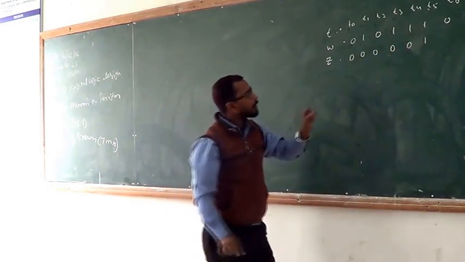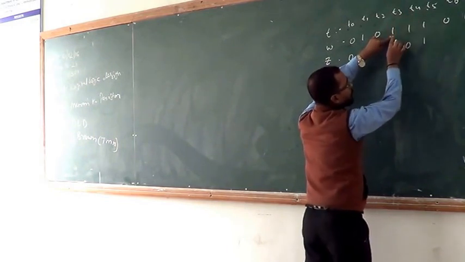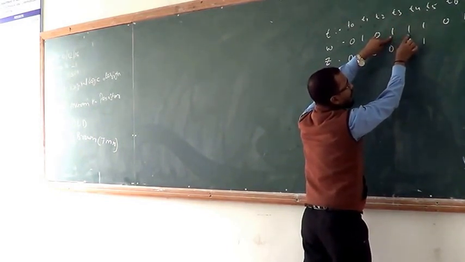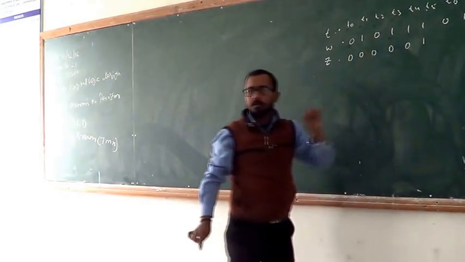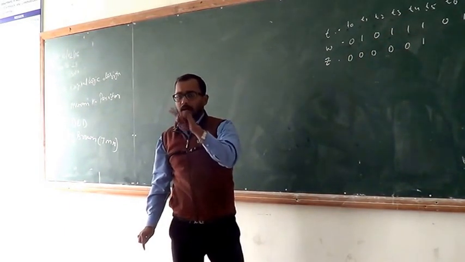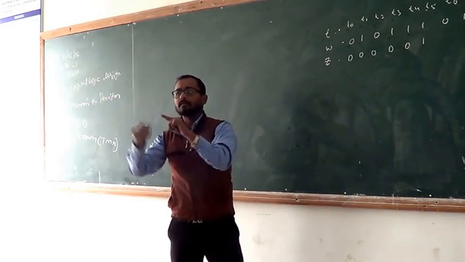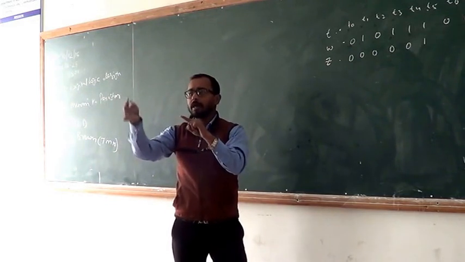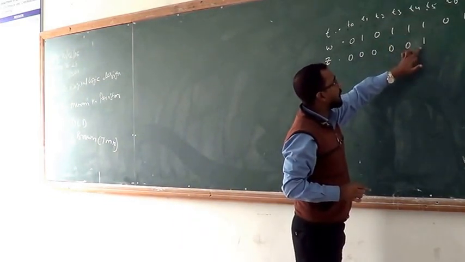Why? Because at T3 and T4, two consecutive ones occur, and due to that the output becomes high. The condition is, always remember, if two consecutive inputs are high, the output will be high, otherwise the output is always 0. That means the two ones occur, therefore the output is high.